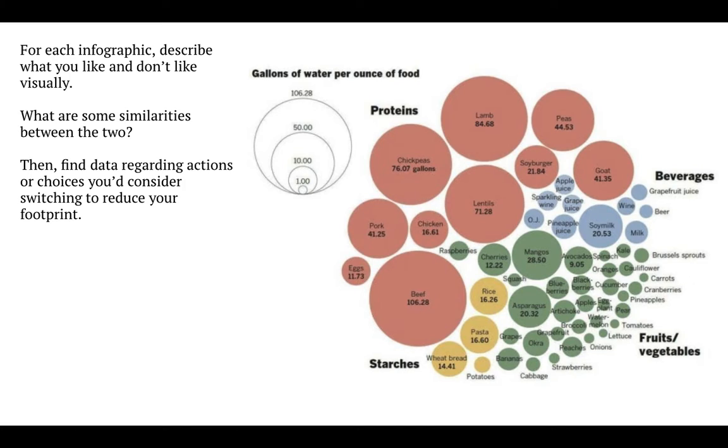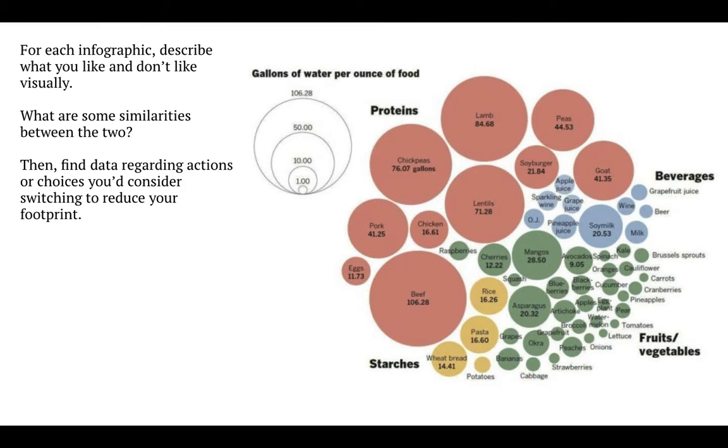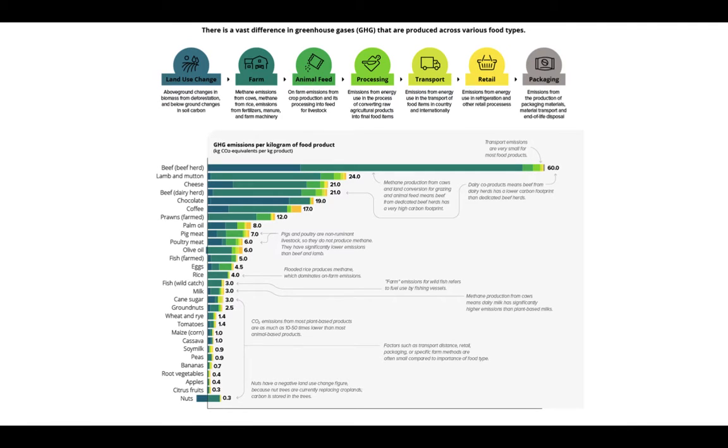Now, as we were talking about on Tuesday, there are a lot of different ways to visually show data based on color and size and the way you organize information. So while this first graph that we looked at, comparing the gallons of water per ounce of food, was very colorful and also visually appealing, we sort of critiqued how it was lumped together and hard to understand. While this very linear bar graph looking at the different aspects of CO2 emissions for different types of food was very clear cut, it was a little bit hard to interpret, and it took a little bit longer to understand.